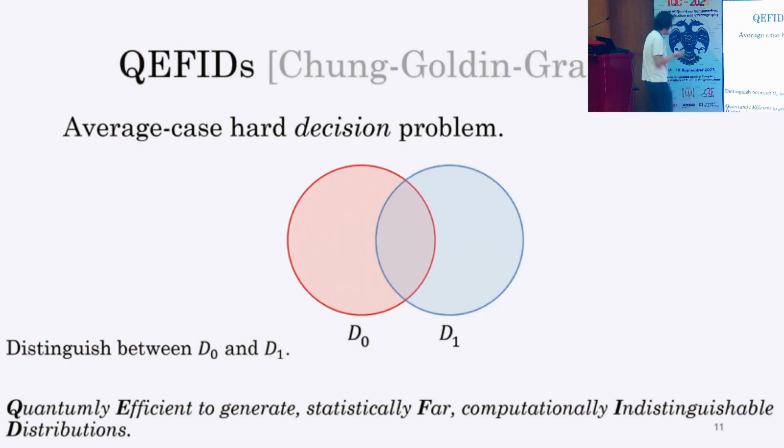Also, let me introduce another variant of EFI, which is called QEFID. That is the same as EFI, except that now we consider distributions D0 and D1 instead of states. Then you might wonder what is the difference from the classical EFID. The difference is that we now allow the sampler of the distributions D0 and D1 to be quantum. Except for that, it is exactly the same as the classical EFID.